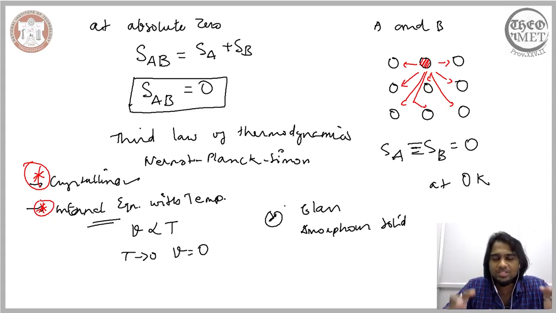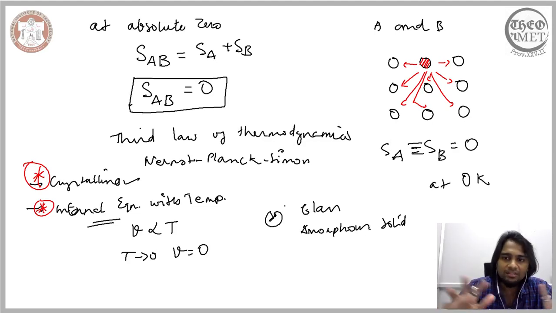We don't have specific positions for the atoms to occupy. So when you don't have specific positions for the atoms to occupy, irrespective of the temperature, it is possible to have different configurations of atomic arrangements. The restriction on the atomic arrangement is only possible when the atoms occupy specific positions. And the degree of disorderliness is 0 only when the atoms occupy specific positions.